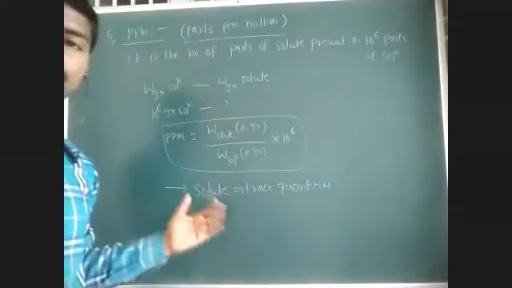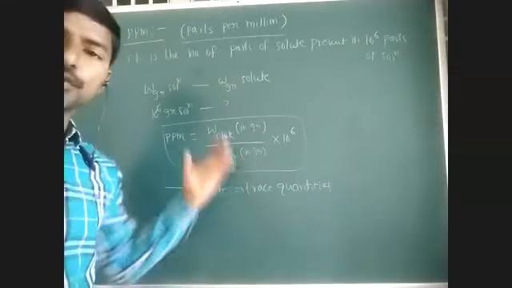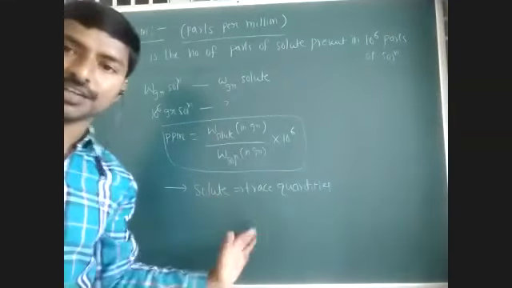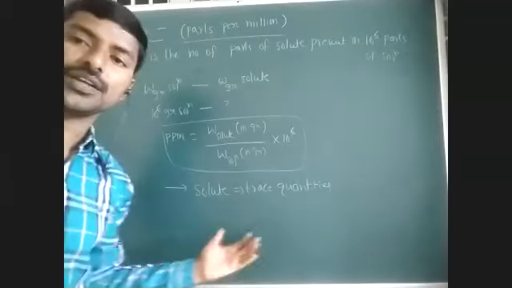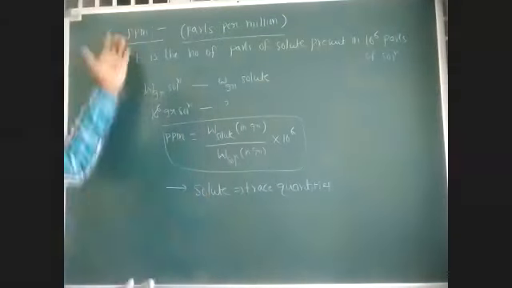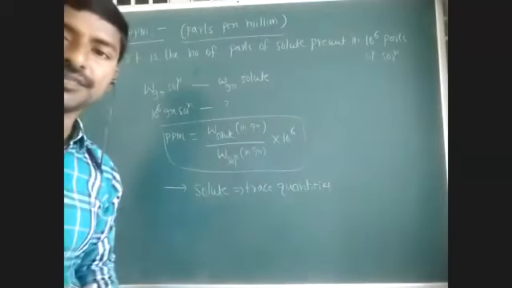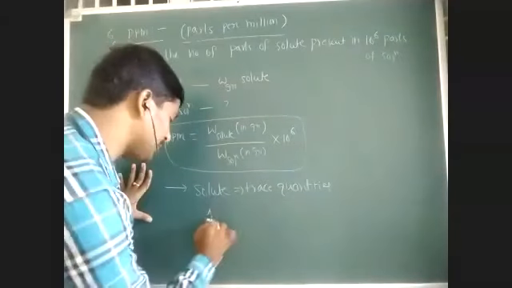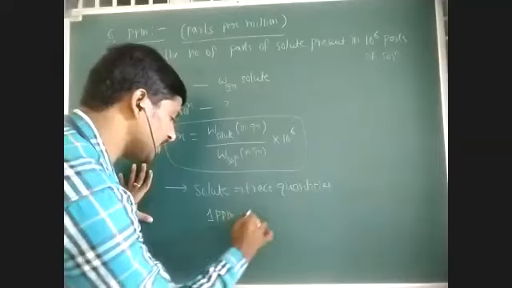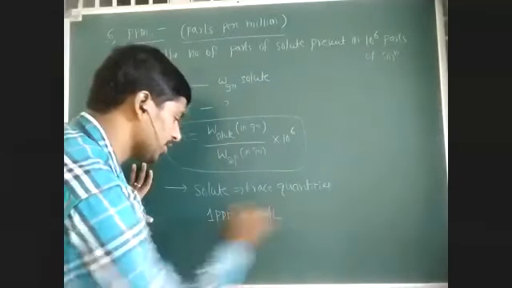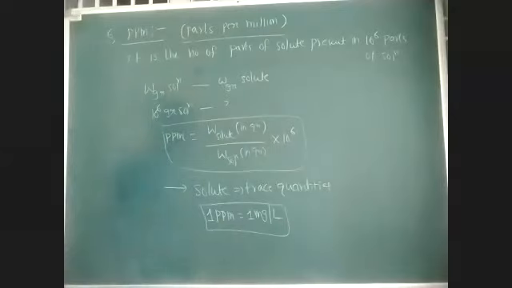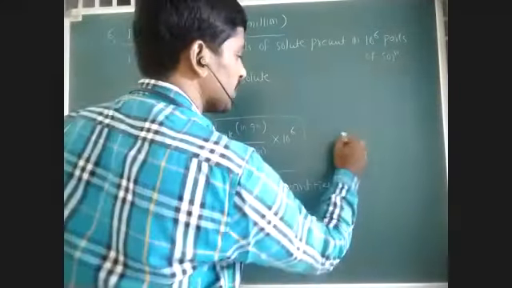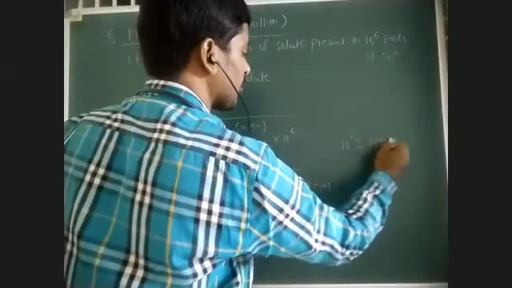What are the various pollutants present in water or air? They are present in trace quantities, so their concentration we can express in ppm. 1 ppm is nothing but 1 milligram per liter. That is, 10 power minus 3 grams per liter, since 1 mg is 10 power minus 3 grams.